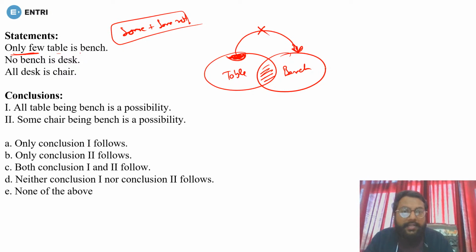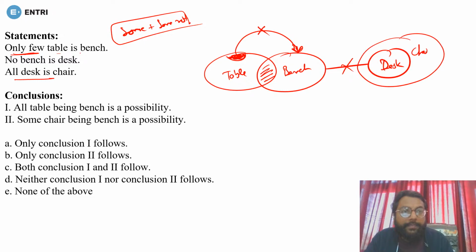Done? Now, no bench is desk, and all desk is chair. So all desks are chairs. This will be the diagram. Okay, now let's see the conclusions.